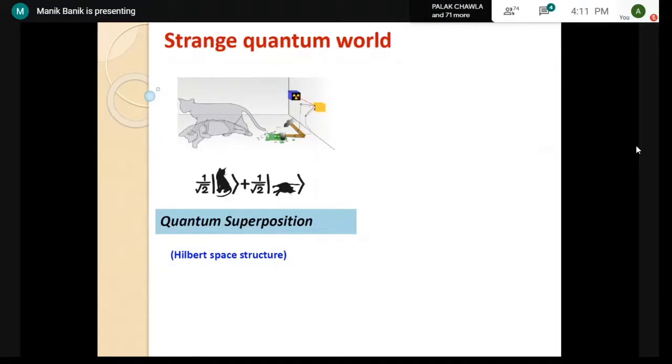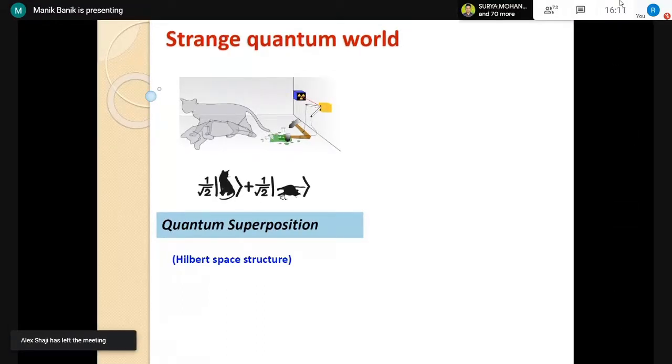In quantum mechanics, there are lots of peculiar scenarios, like you have heard of the Schrodinger cat paradox: the cat is dead or alive, or in a superposition of dead and alive. Superposition means it is not that the cat is either alive or dead.